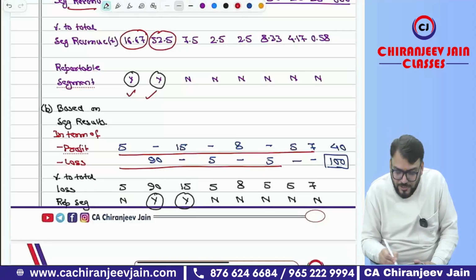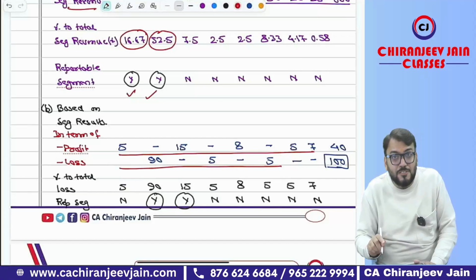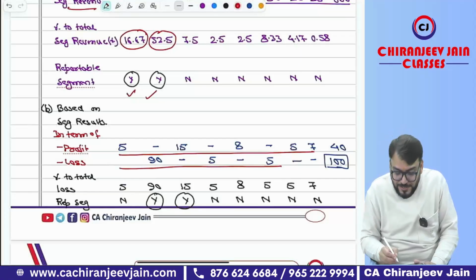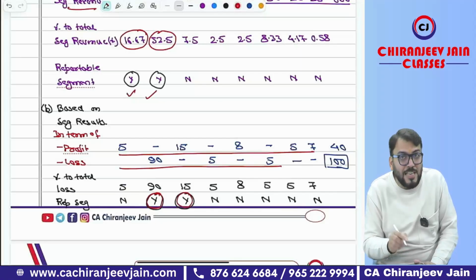So you can find out the percentage of total loss, means 5 by 100, 90 by 100 like this, and you need to find out the percentage now. If the percentage is 10% or more than 10%, it will become a reportable segment. So you can see B is reportable, C is reportable as per segment result.